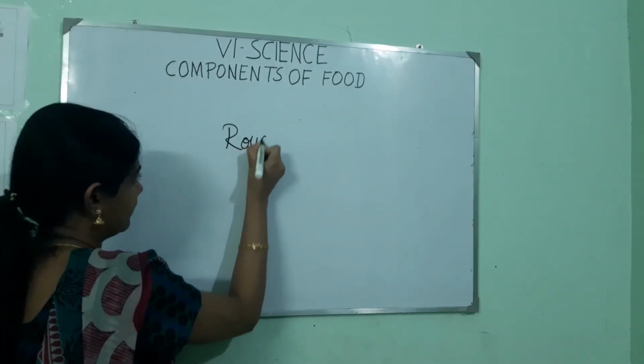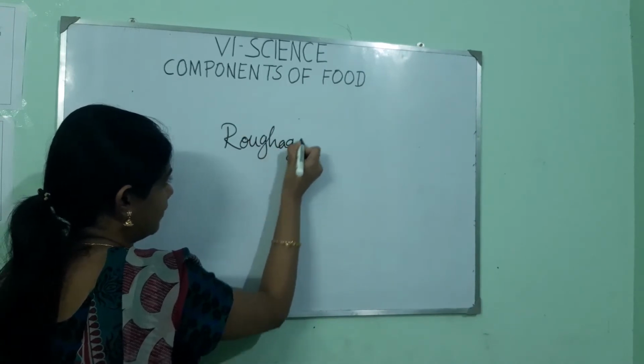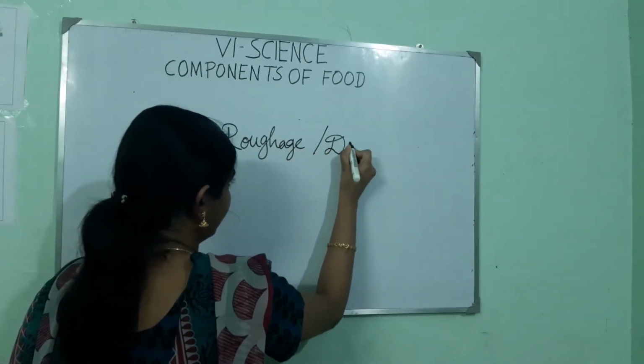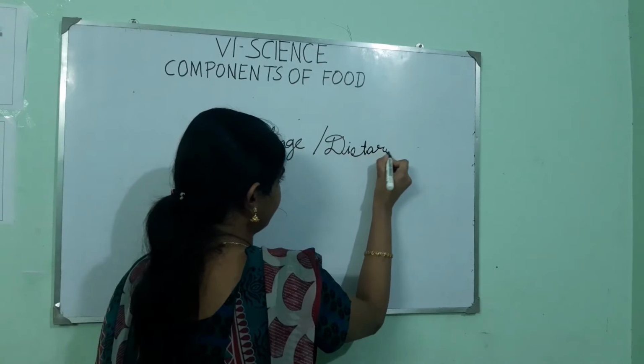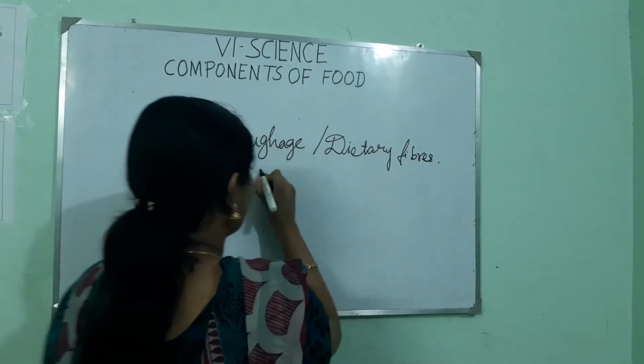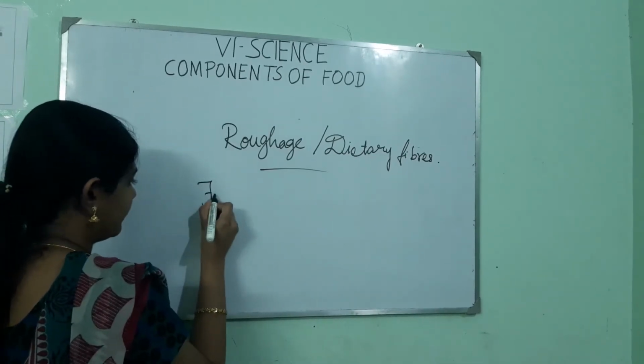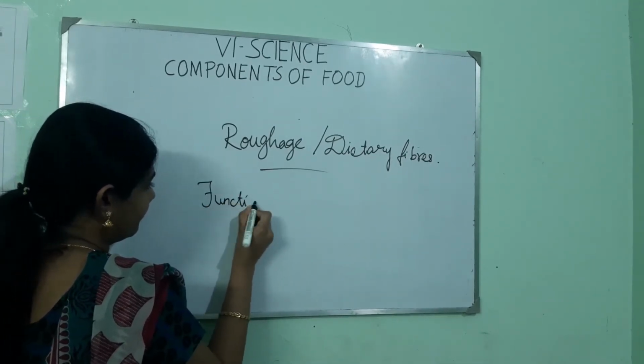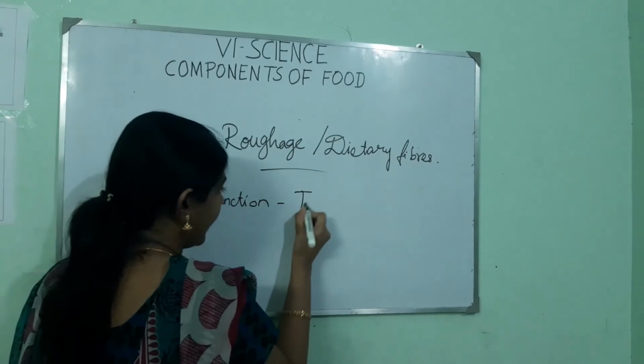So our next component of food is roughage or dietary fiber. The function of roughages is to help in digestion of food.